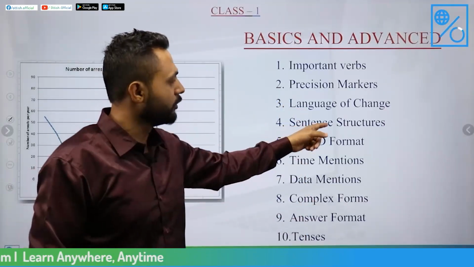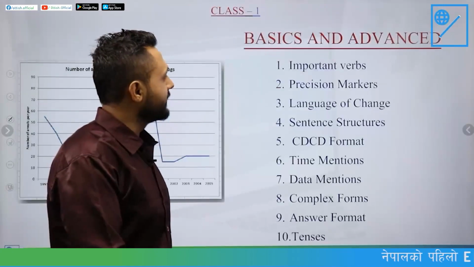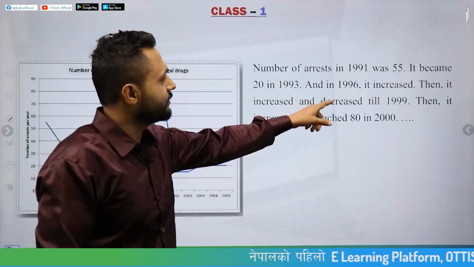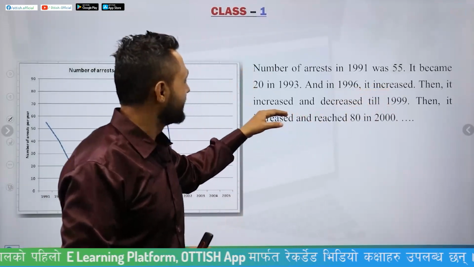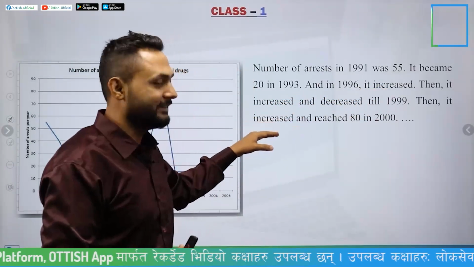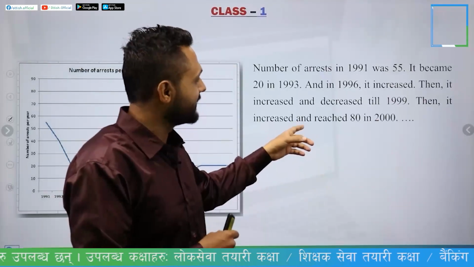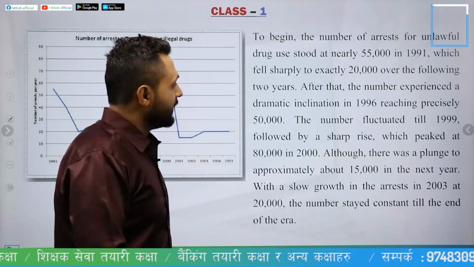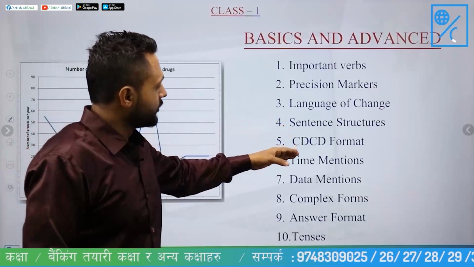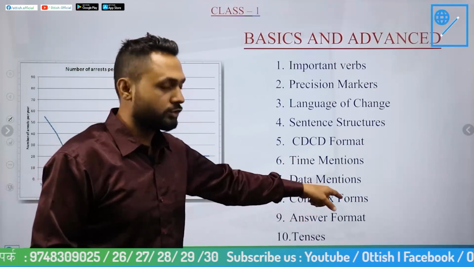Then after that we will go to sentence structures. Okay, let's see the beginning example here. In this case, you have used only one sentence structure. You have written it increased, it increased, it decreased, it increased. So you have written only one sentence structure. That's why it looks like the answer written by somebody who is in class 5 or class 6, right? And then after that, we'll go to CD format and even time mentions, data mentions. Then we'll go to complex forms.